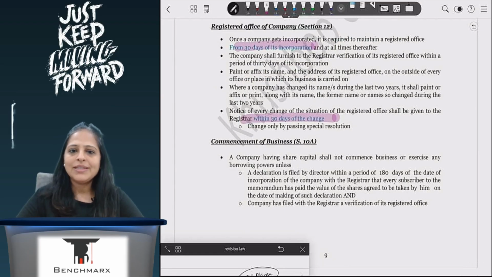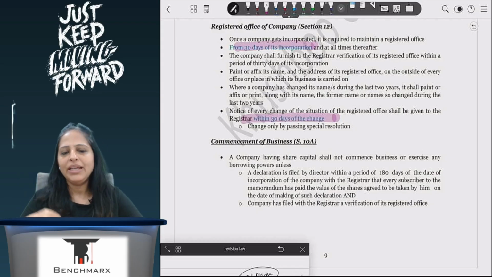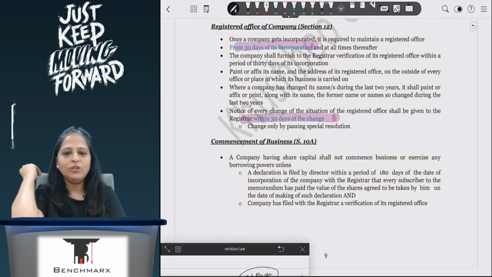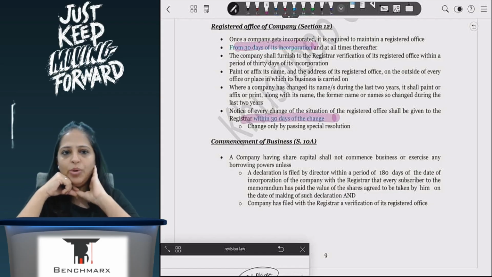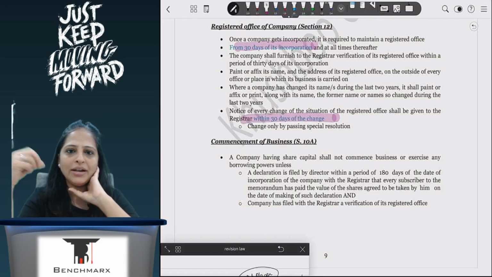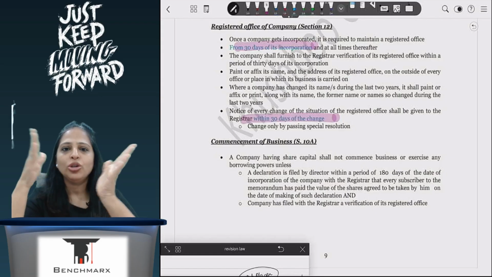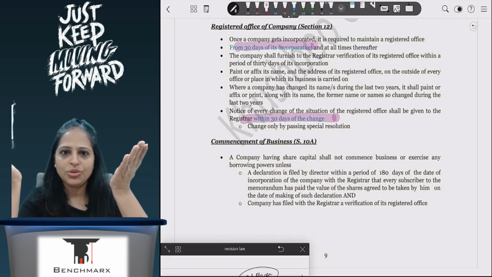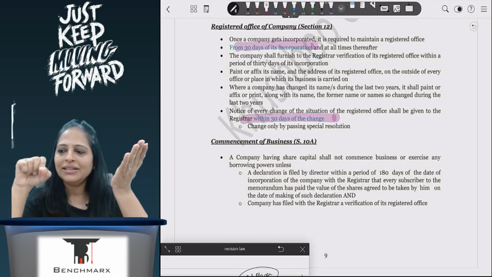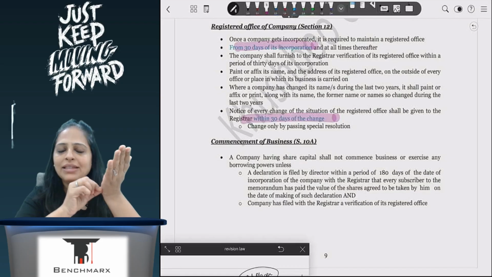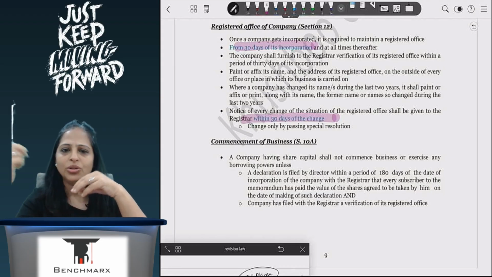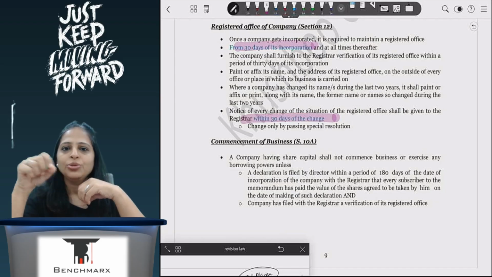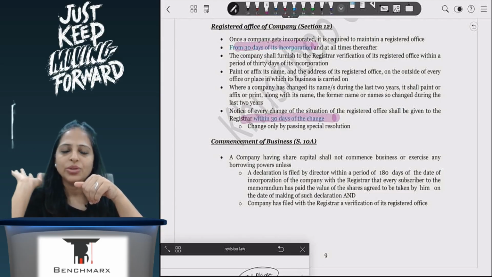Now, I said that once I have got my certificate of incorporation, I am a company and I can start working. But for commencement of business, section 10A is very important. It says that before starting your business, in the subscription clause of your memorandum of association, the promoters have mentioned the shares they are going to take and the amount they are going to pay. So before you start taking money from the public at large or from your clients, before you do any business transactions in your bank account, the first thing you have to do is take the money from the promoters that they have promised.